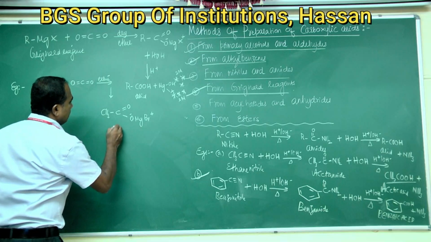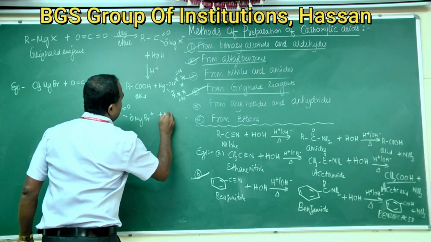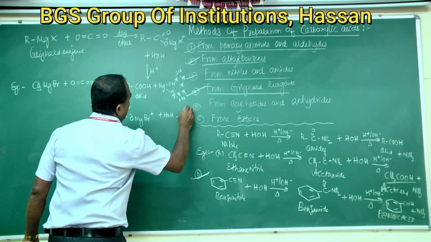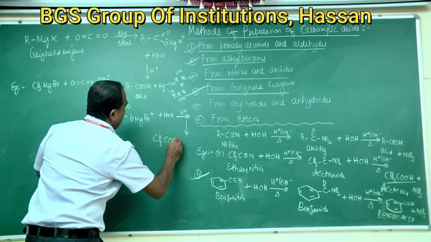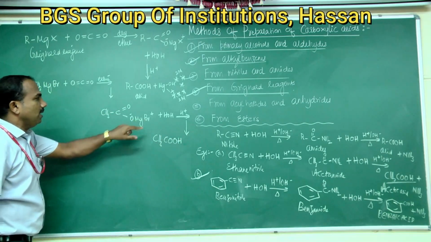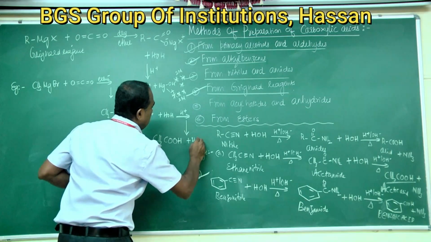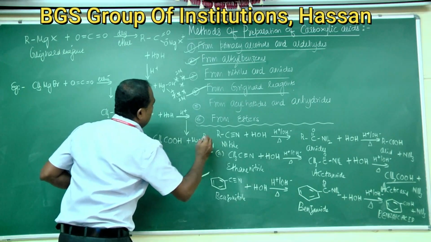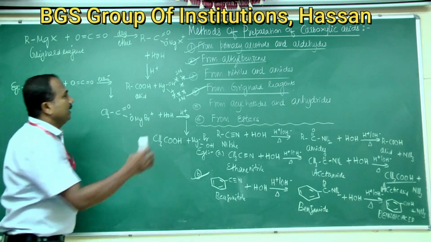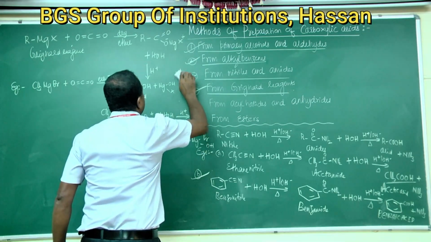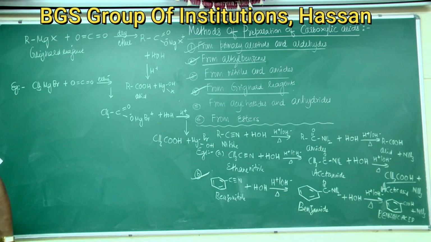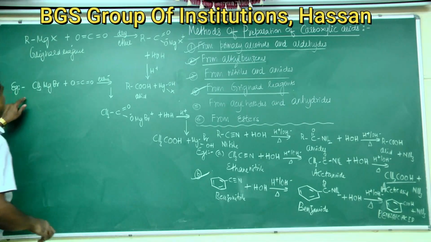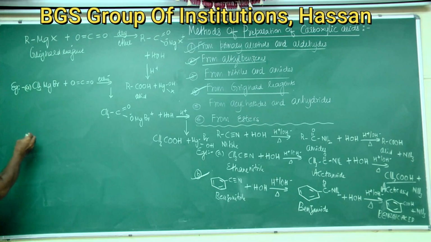This on hydrolysis in presence of dilute acid gives acetic acid, CH3COOH plus MgBr. So this is how we prepare carboxylic acids from Grignard reagents. This is the first example, an aliphatic acid, that is acetic acid.